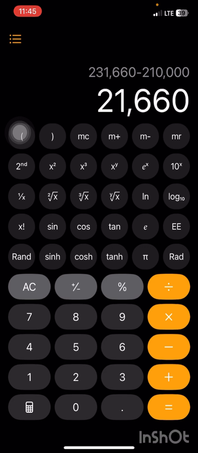Now of course you must not use $150. You can use $50, you can use $100, you can use $500. It depends on how much you have and how much the limit is.